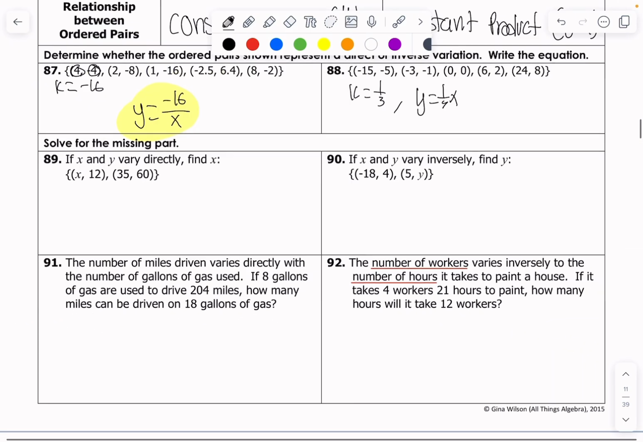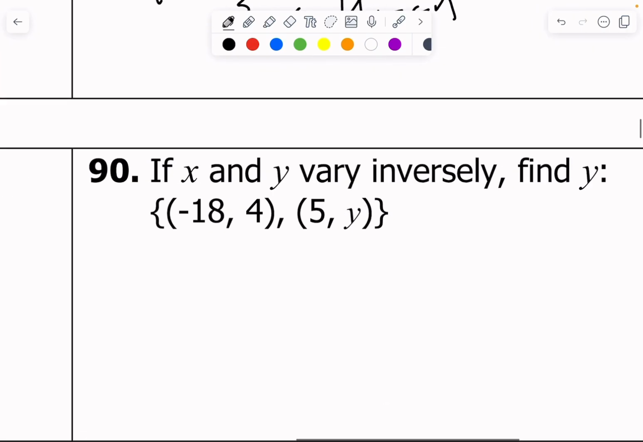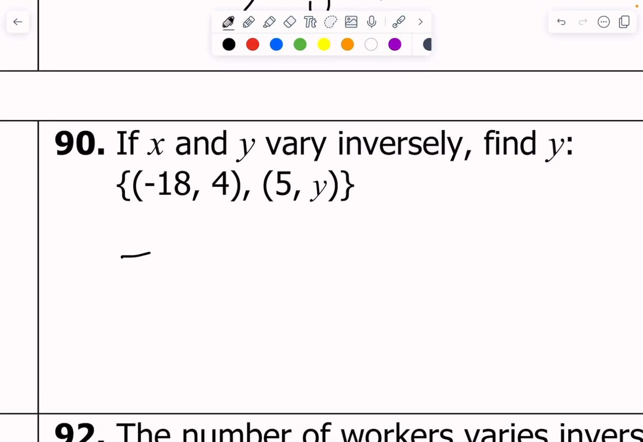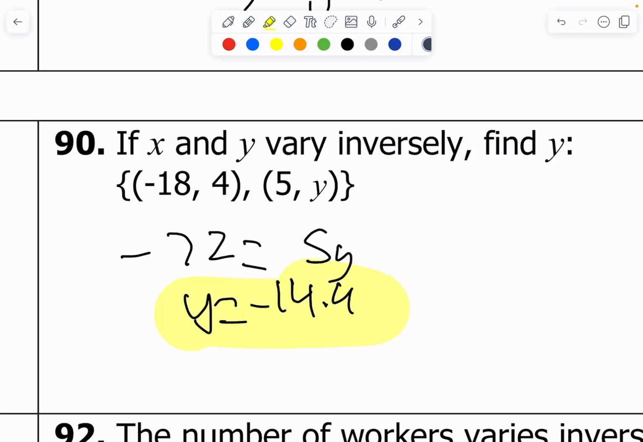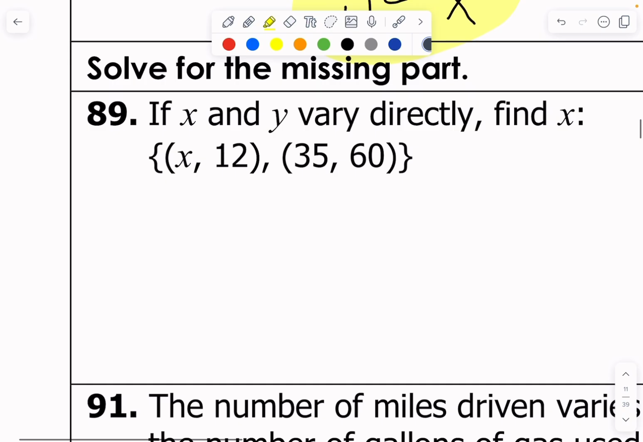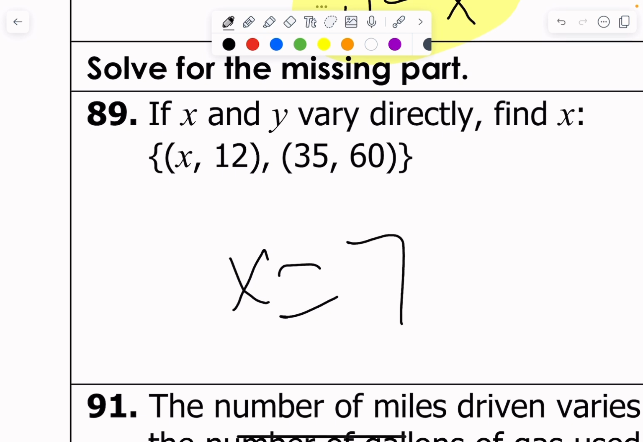These, again, use very similar things. There's really not too much to direct and inverse variation. If it varies inversely, you can multiply. So negative 72 has to be equal to 5y. You get y equals negative 14.4. Okay, y'all can solve these pretty well. If it varies directly, you're going to divide. So you'll set up a proportion, cross multiply, and solve. You'll get x equals 7 here. It's a weird 7. X equals 7.